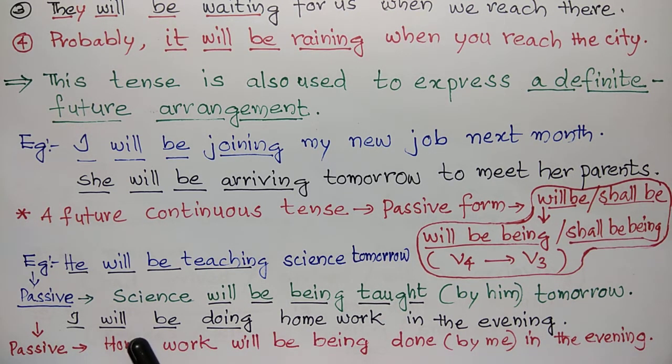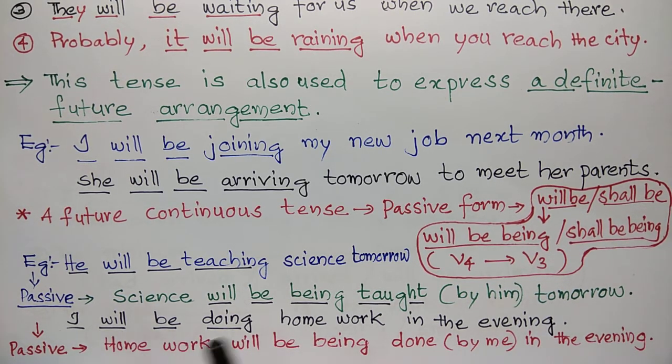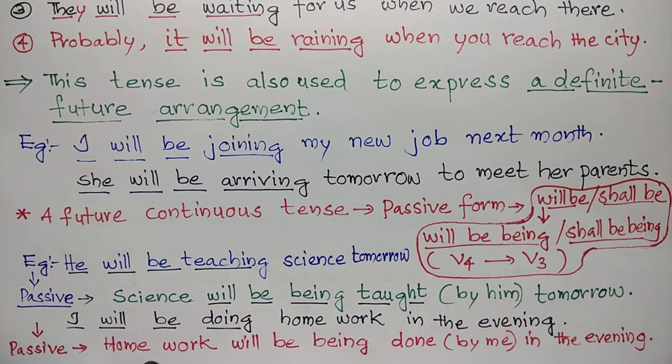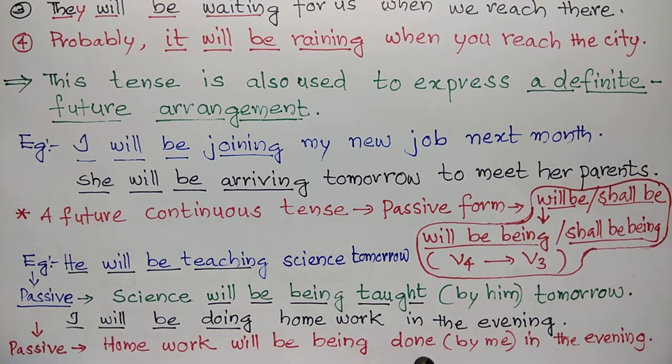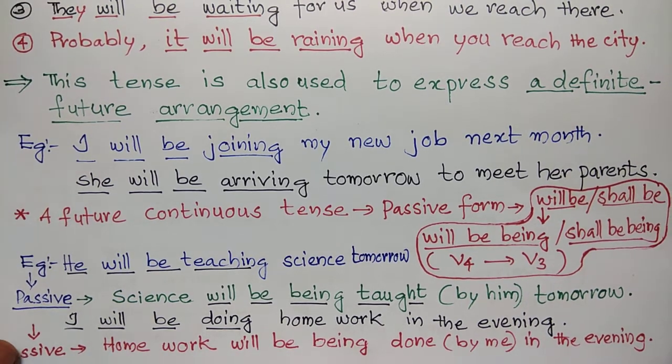Next, I will be doing homework in the evening. Will plus be plus ing form. Future continuous tense. We are changing it to passive. So homework is object. It becomes subject here. Homework will be being done by me in the evening. Will be plus being plus the past participle of do, that is done. So that is how we change a future continuous tense to passive form.